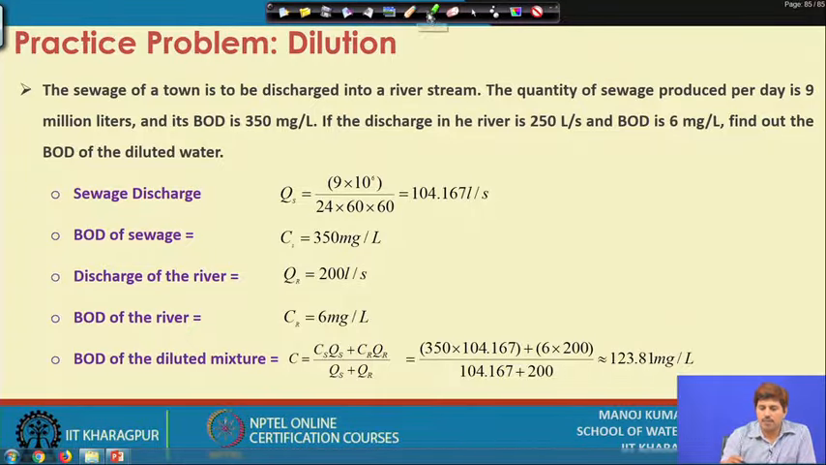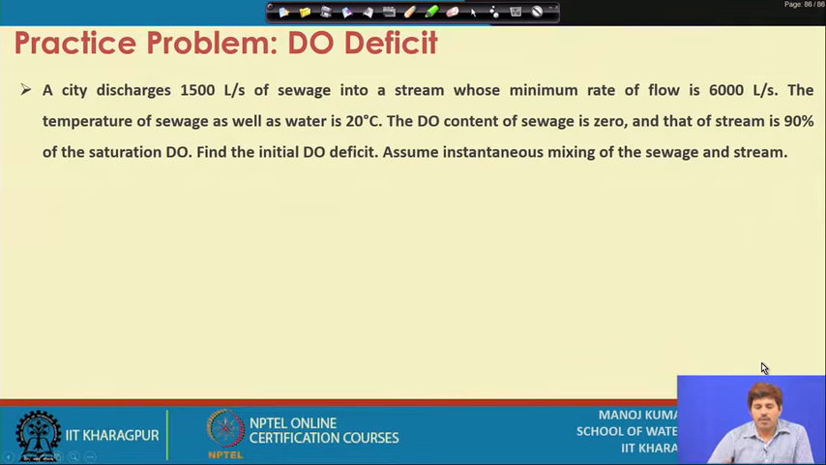So, that is one simple problem of the dilution. Now, let us take another problem on DO deficit. A city discharges say 1500 liters per second of sewage into a stream whose minimum rate of flow is 600 liters per second.